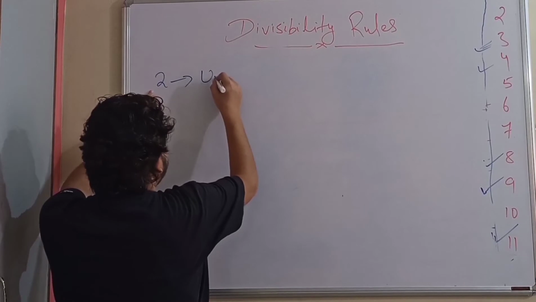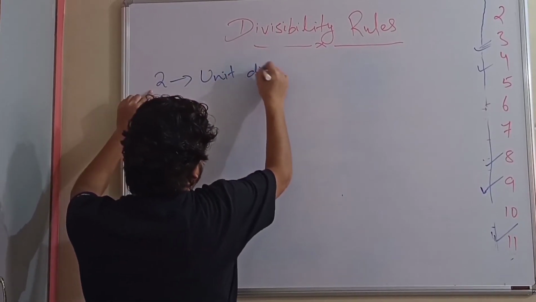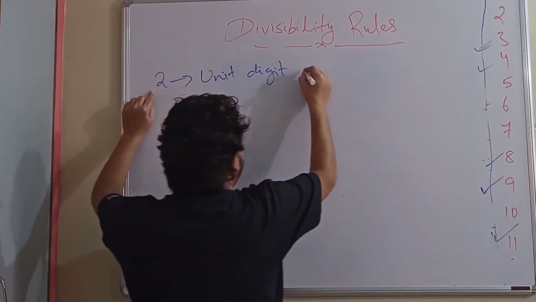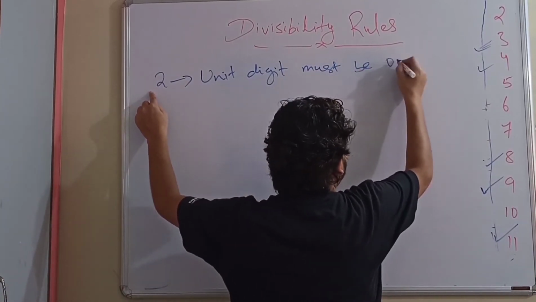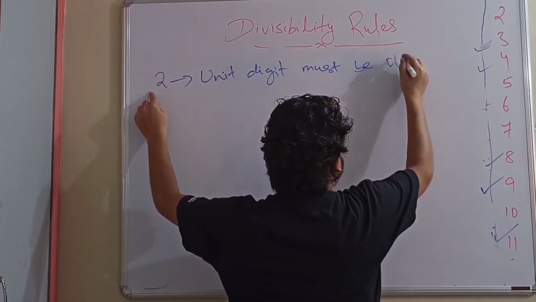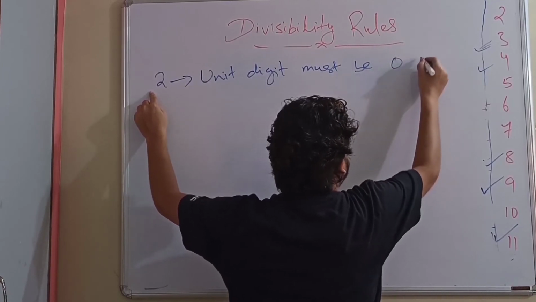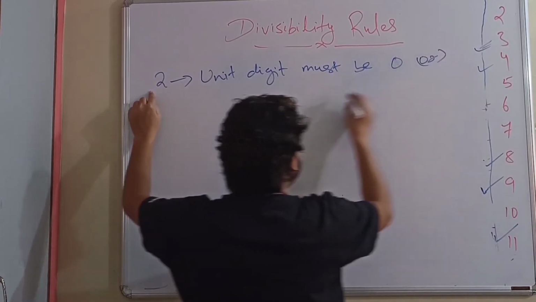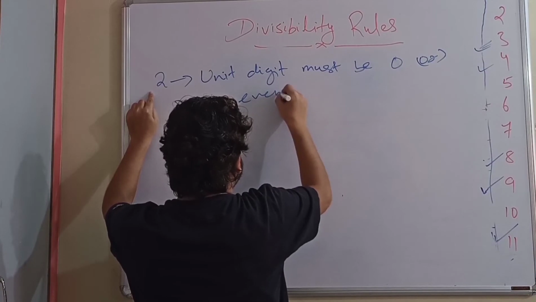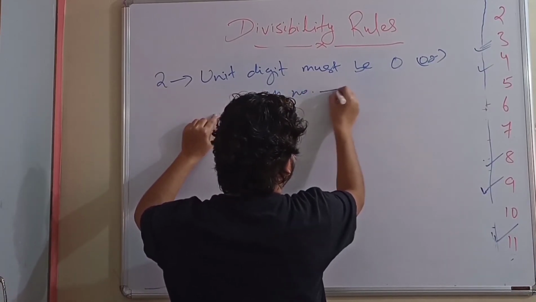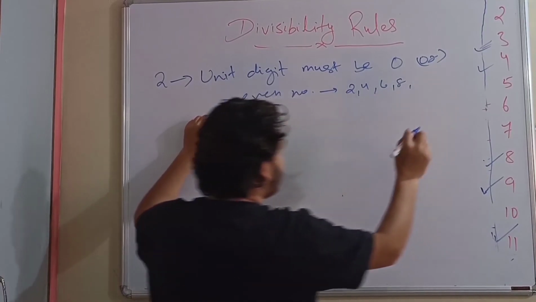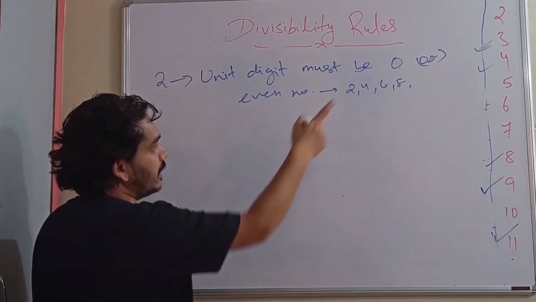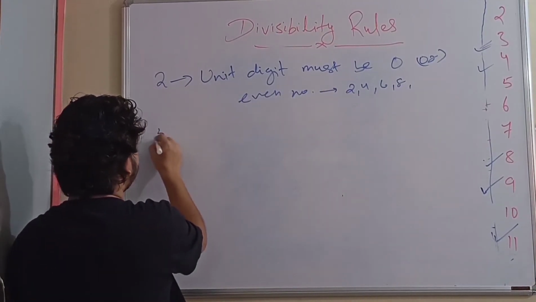The unit digit must be 0 or an even number. So that is nothing but 2, 4, 6, 8. That's what. Fine. Then divisibility rule of 5.